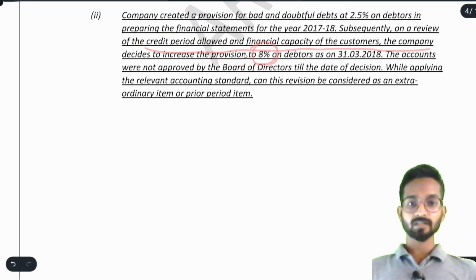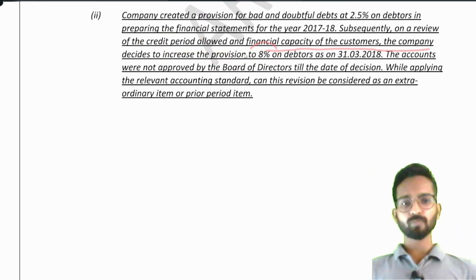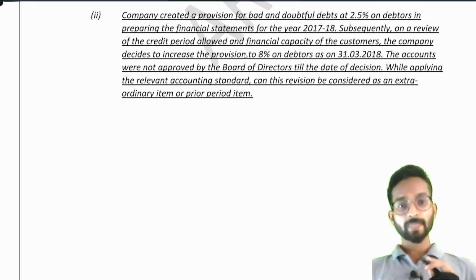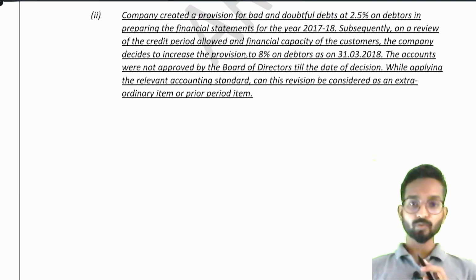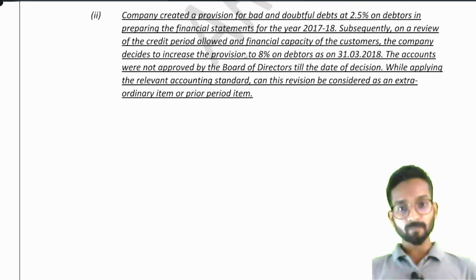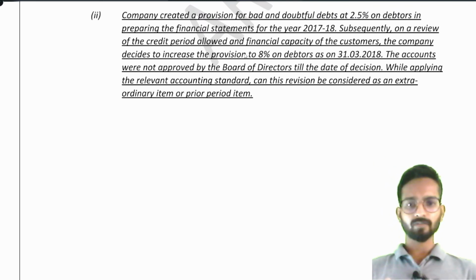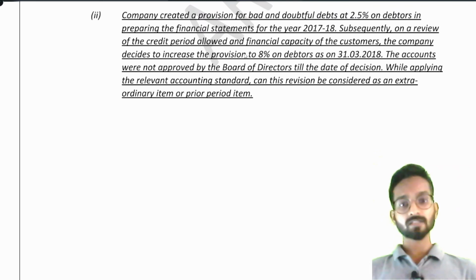Now what does this mean? First understand, the company used to provide 2.5% of debtors as provision. Now they are providing 8% of debtors as provision. Why? Because the company is thinking that their debtors are not in a good position to pay the money. So we are becoming safer, or you can say more conservative, as we have already studied the concept of prudence in Accounting Standard 1. This is what the company is following here. They are providing more provision, just to be conservative. What happens if in the future debtors are not paying the amount? That's why we have increased the limit of provision.